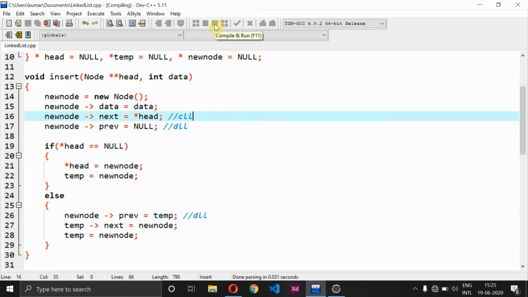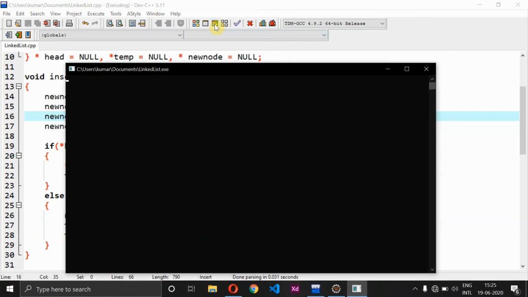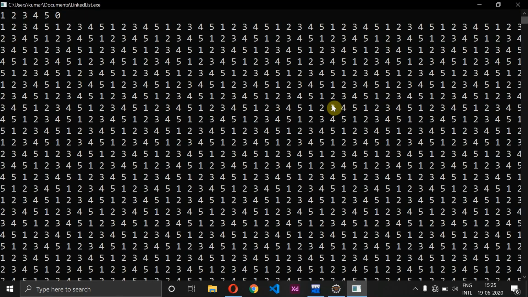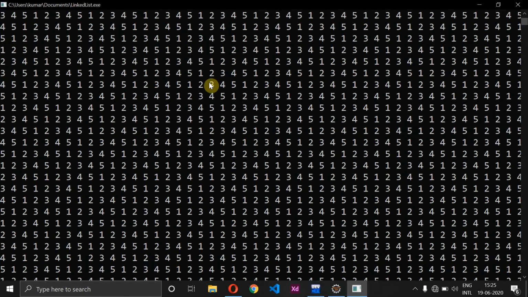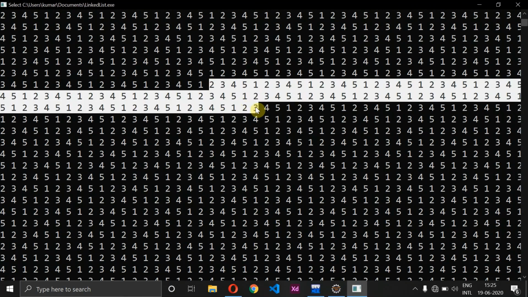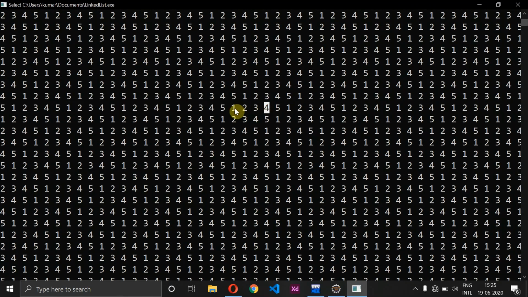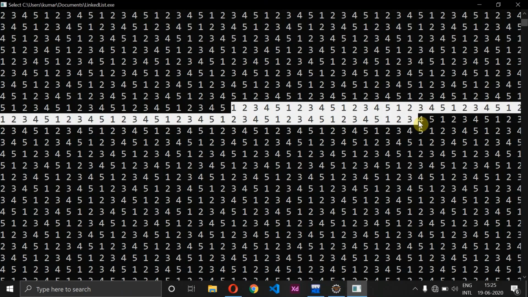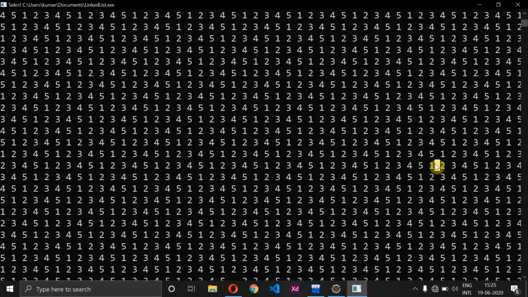So let's try to compile this, and yeah, we don't have any errors. Now let's check what output we are going to receive. So I have given 1 2 3 4 5 and 0, and see here, once I give enter, it is running in an infinite way. We have the input 1 2 3 4 5, again it is giving 1 2 3 4 5, again we are getting 1 2 3 4 5, and so on. So it is running endlessly, right?